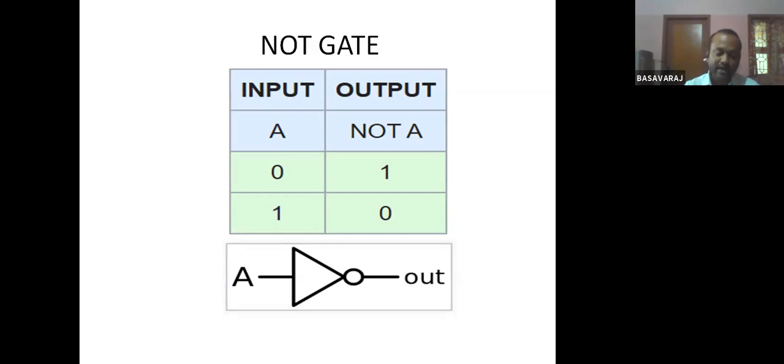One thing I want to tell here: logic 0 doesn't mean 0 volt. Some range of voltages will be there. Logic 0 could be a voltage from 0 to 1.7 or 1.8 volts. Logic 1 is somewhere from, for example, 3 volts to 5 volts. So zeros and ones are logic 0 and logic 1, or you can call them binary digits. Your computer understands only the binary language, that is zeros and ones.